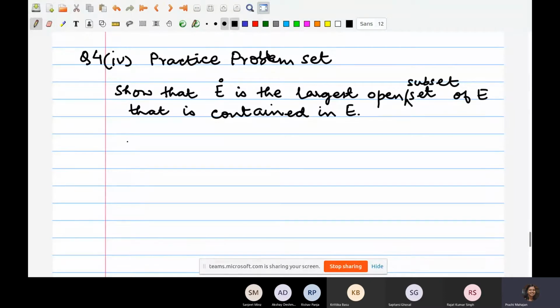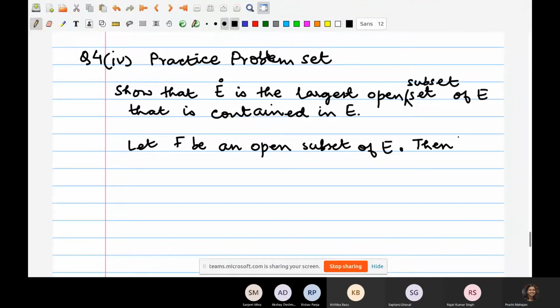So this is saying let F be an open subset of E. Then F is contained in E interior. Is that correct? Yes, ma'am.